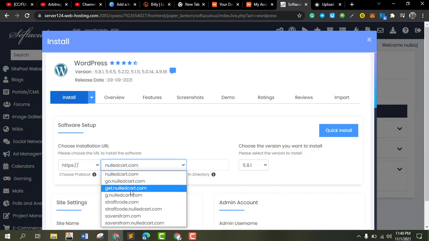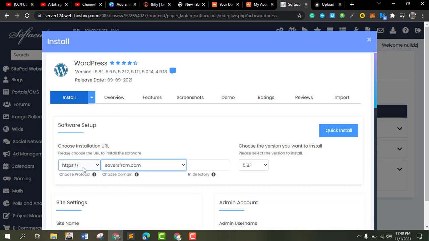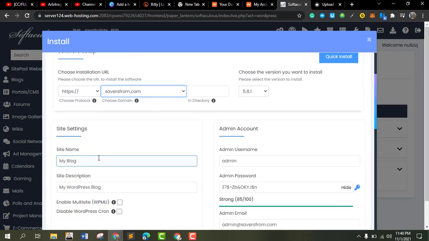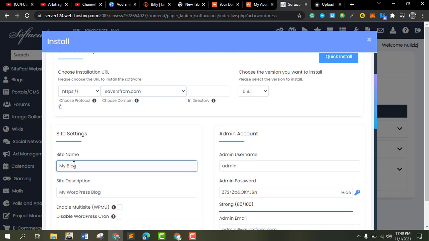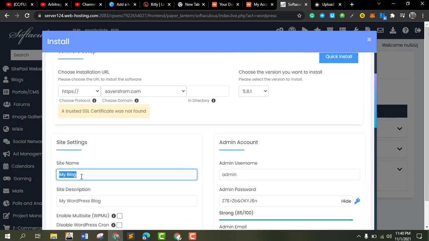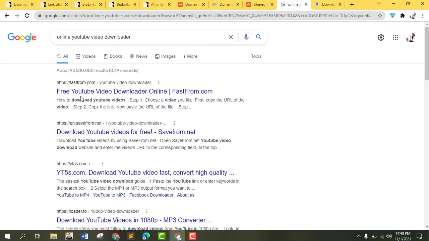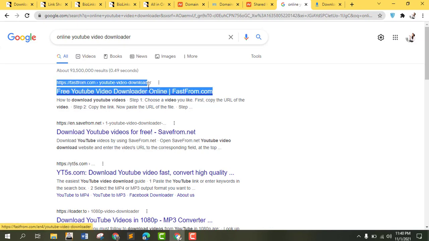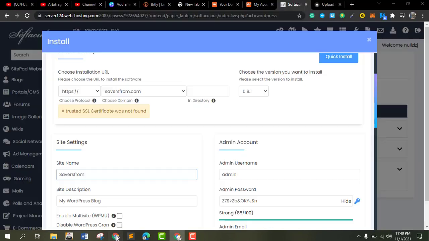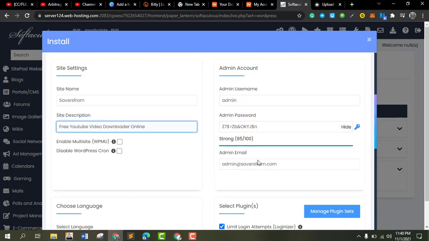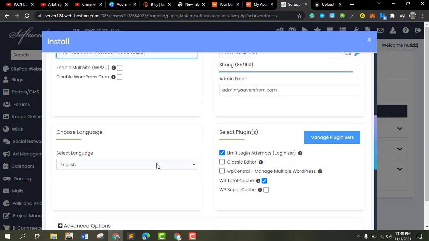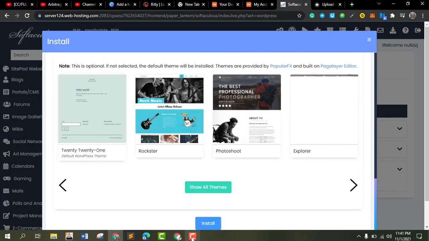Okay, the website you are going to install for, which is the save from. So my blog name, site name, save from, and what should I use for free YouTube video downloader? Now I'm going to replace this with my username and password. Okay, so I'm just going to pause the video here and input everything.